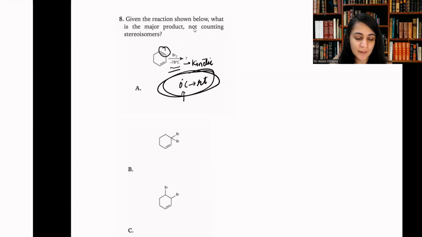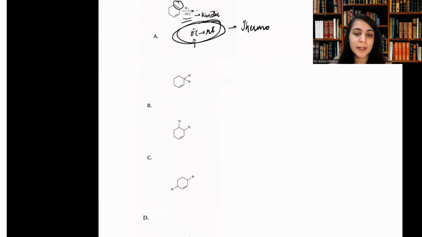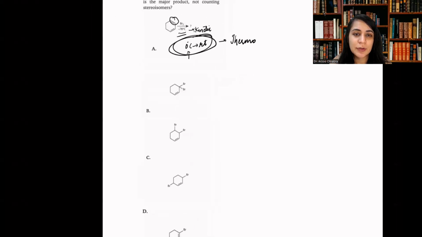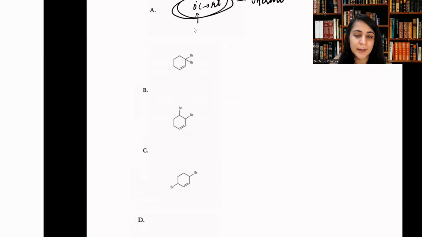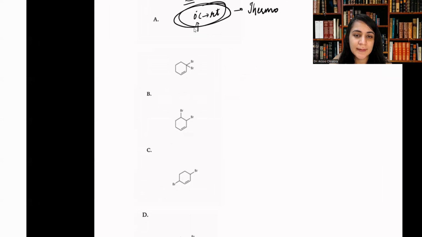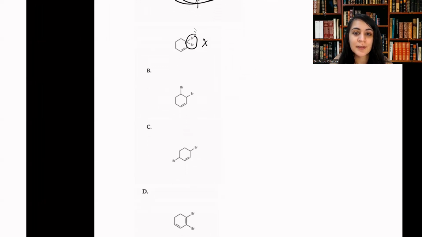So they undergo the rearrangement and actually form a more stable thermodynamic product. But right now we are looking at the kinetic product of the reaction. If we look at all the options over here, for option A, this is actually an incorrect answer, because you can never have two BRs on the same carbon when we are doing addition reactions on the alkene.